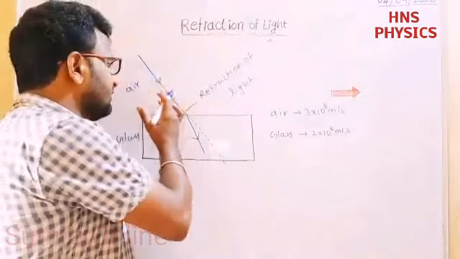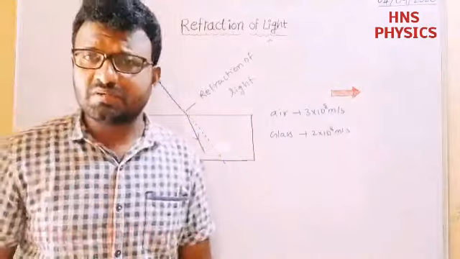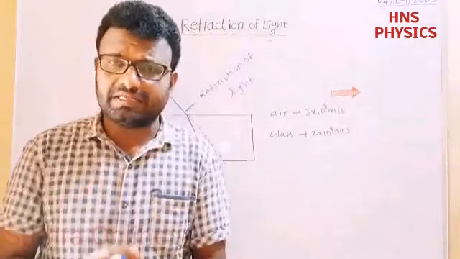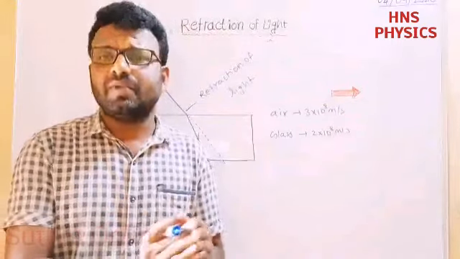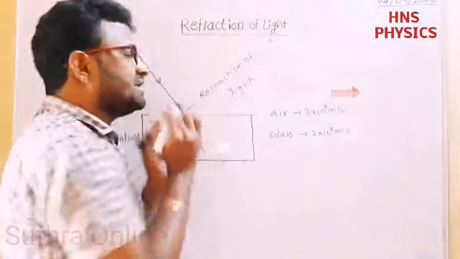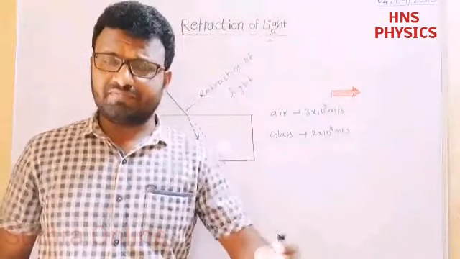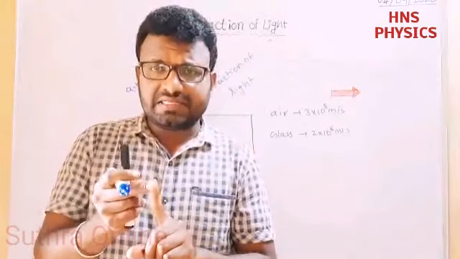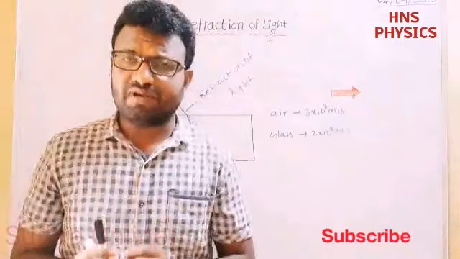So when the rays enter from air to glass, the speed decreases. When the speed decreases, the wavelength also decreases. Due to that, the ray bends. This phenomenon is called refraction of light. So what is the definition of refraction of light? The bending of a ray of light when it travels from one medium to another medium is called refraction of light.